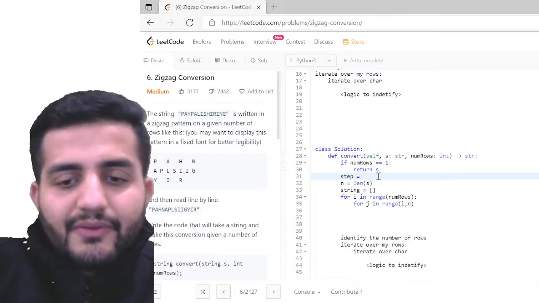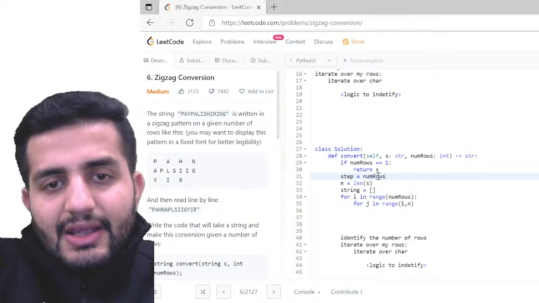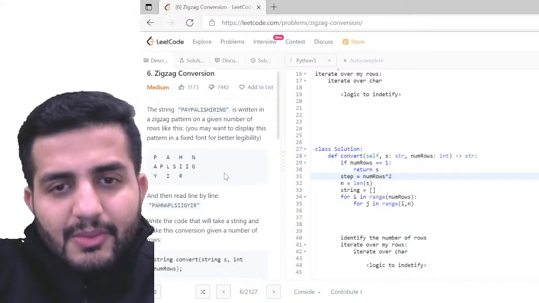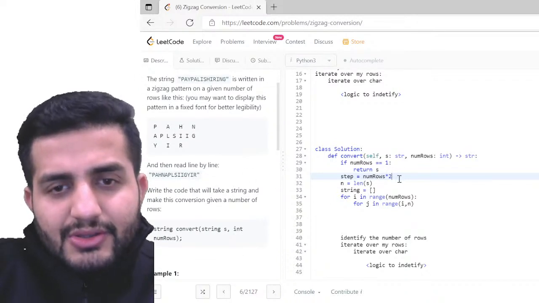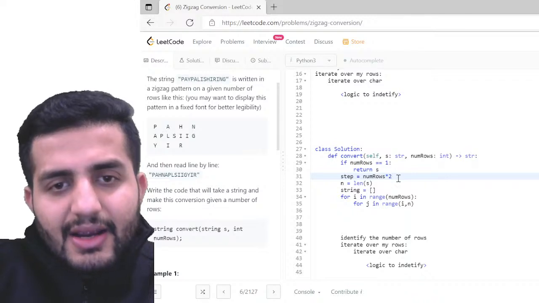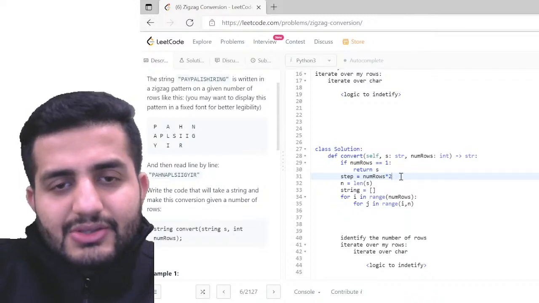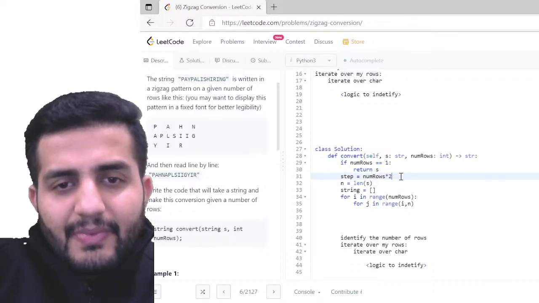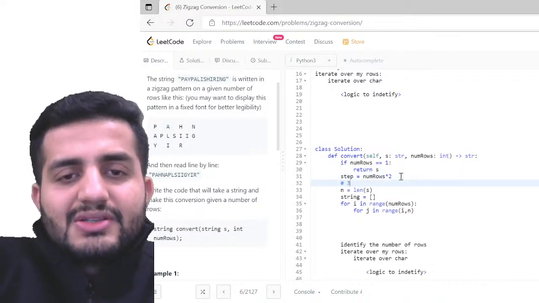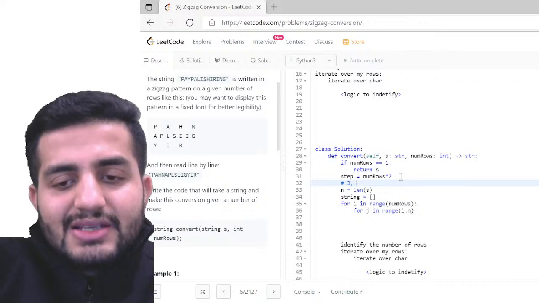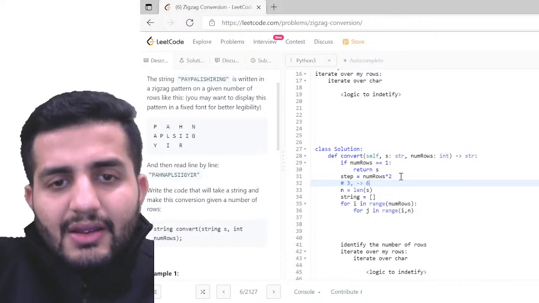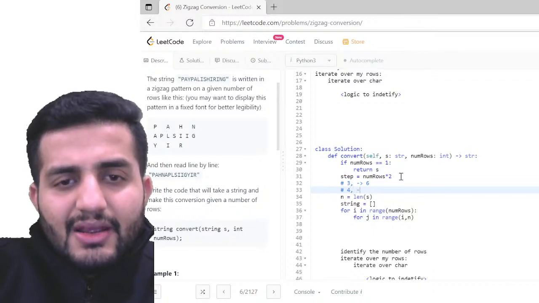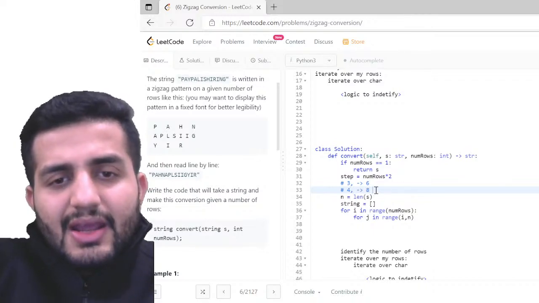Okay, so what is my number of rows? So the number of rows divided by 2. So that'll be my 3 cross 2, 6, right? And then let's take some iterations here. If the row is 3, it'll be 3 cross 2, 6, right? And then if I have the row as 4, it'll be 8, right?